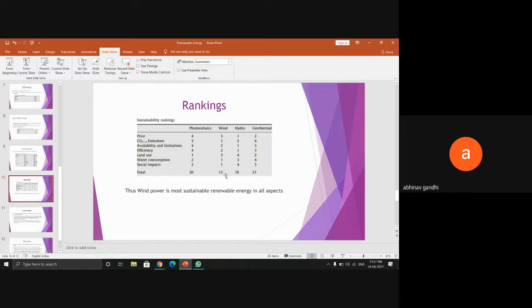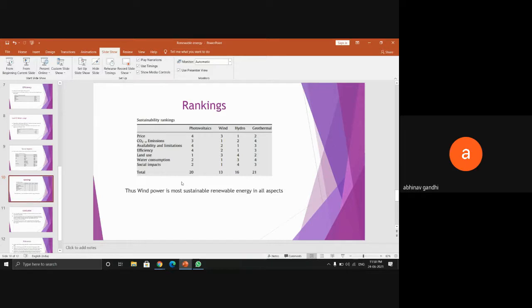So we have seen many factors like price, greenhouse gas emissions, land and water usage, and efficiency. By comparing all of those on a scale of 1 to 4, the research paper has ranked these technologies from 4 to 1 in terms of price, CO2 emissions, availability, efficiency, land usage, water, and social impacts.